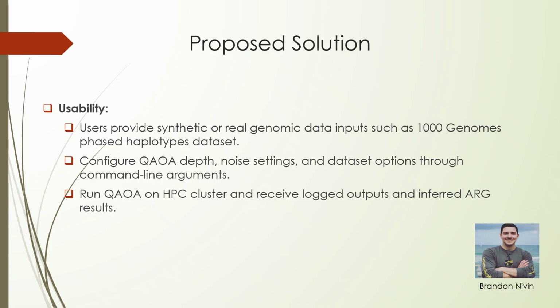Lastly, the entire pipeline is executed on the HPC cluster, which handles the computational load required for quantum optimization. Assuming that users have gained access to the cluster, they can submit their job and receive logged outputs that include measured bit strings, energy levels, and the final inferred ARG structure. These outputs will provide a clear understanding of how the model got its solution.